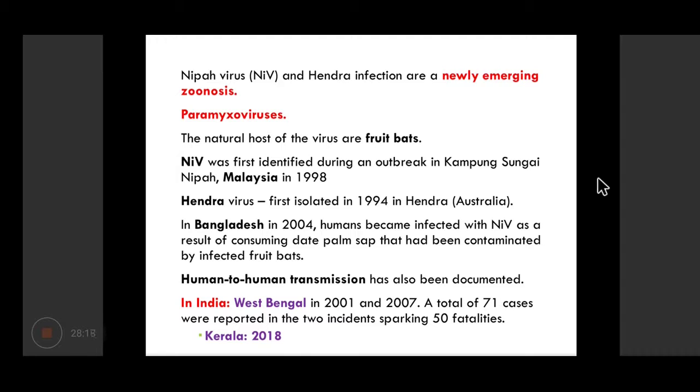Nipah virus was first identified in 1998 in Malaysia during an outbreak, so it's around 30 years old only. And Hendra was similarly isolated in 1994 from Australia.